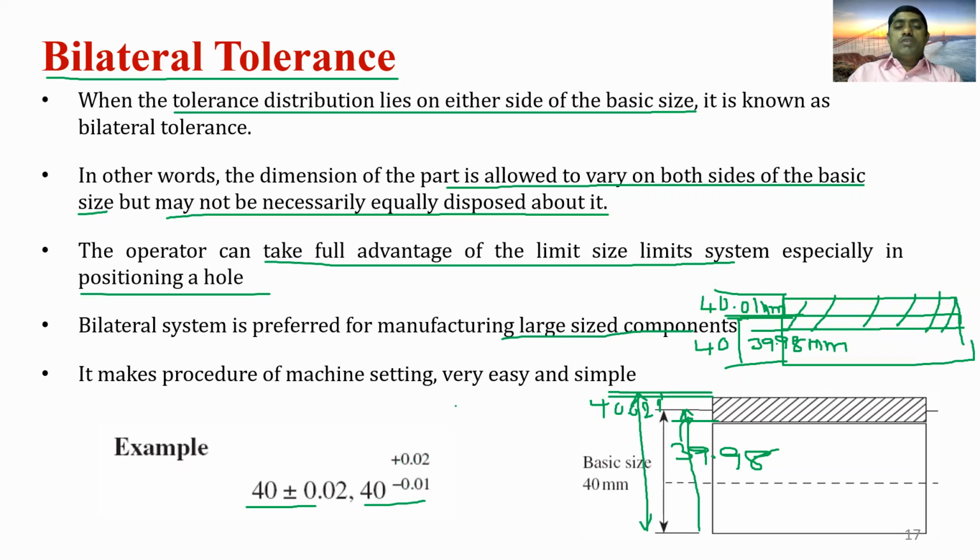So 40.02 is the upper limit, and 39.99 is the lower limit. In this case, the tolerance is not disposed equally about the mean or nominal size. In the first case, the tolerance is distributed equally about the basic size.